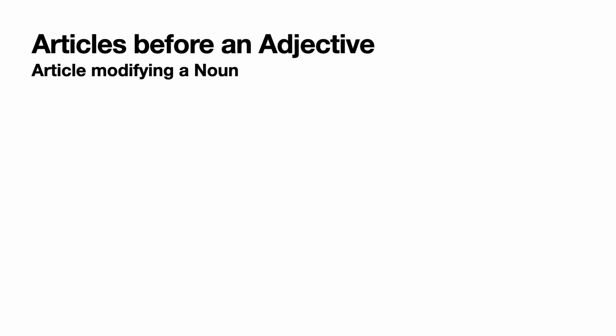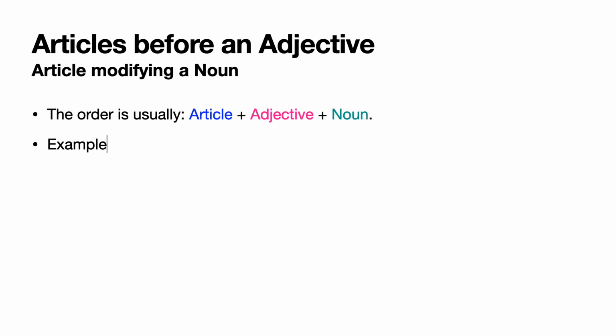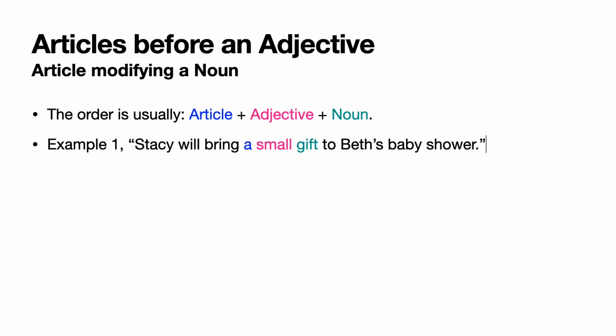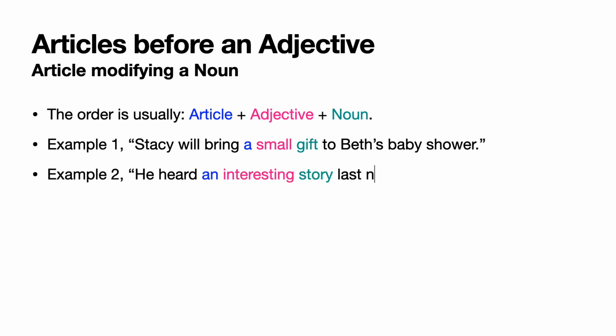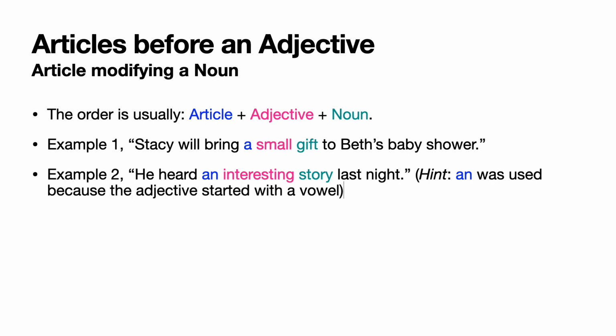Articles before an adjective. Article modifying a noun. So the order is usually article plus adjective plus noun. Example 1, Stacy will bring a small gift to Beth's baby shower. Example 2, he heard an interesting story last night. An was used because the adjective started with a vowel.